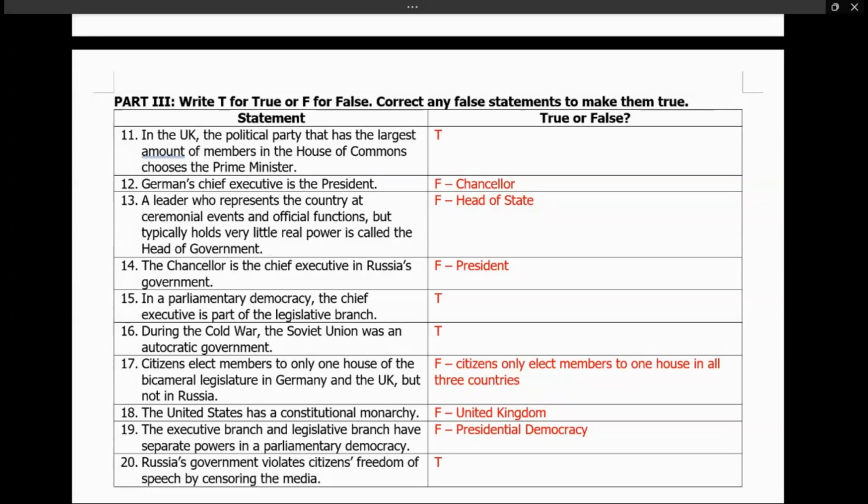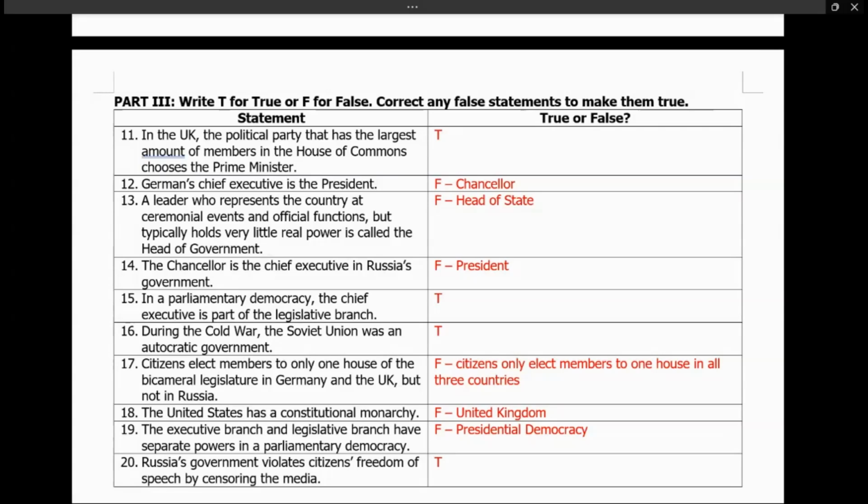Number 12, the German chief executive is president. Nope, that is false. We know Germany's chief executive, the German leader, is called the chancellor. Number 13, a leader who represents the country at a ceremonial event and official function, but typically holds very little power, is called the head of government. False. That is called the head of state. Head of government is the chief executive, the top of the top, the big dog.